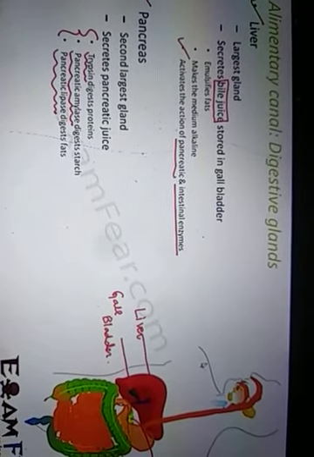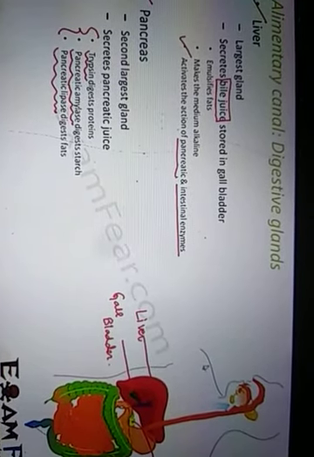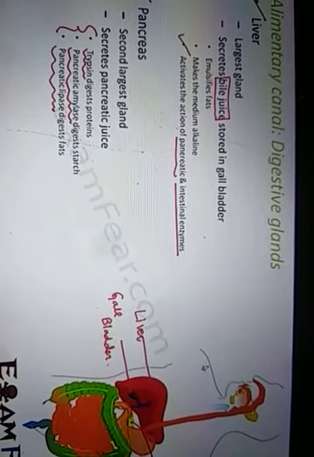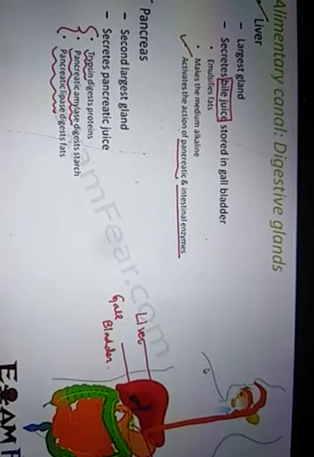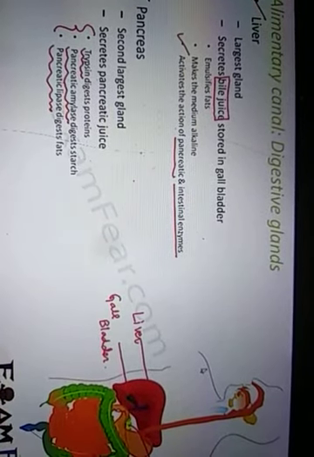You might ask, you told us that in the mouth itself the carbohydrate gets digested by salivary amylase. Of course, carbohydrate digestion happens there, but it doesn't get completely digested. Some portion remains undigested, and that digestion is performed by the pancreatic amylase.